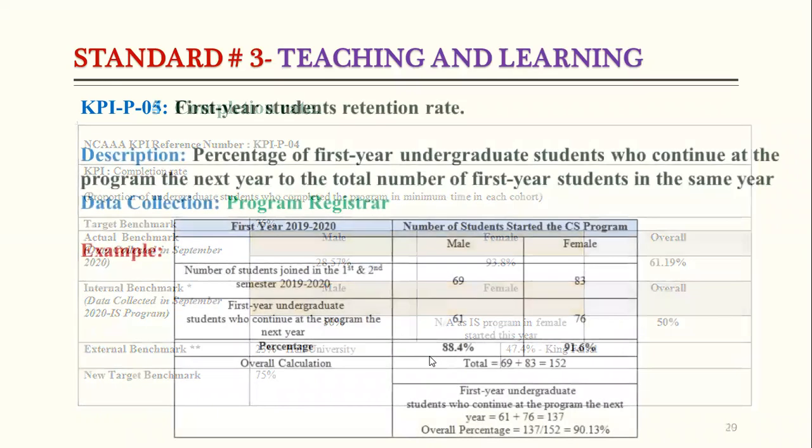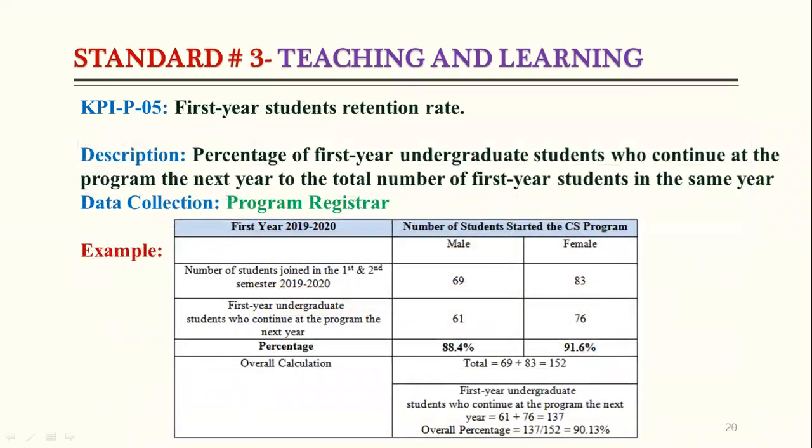So now we will move to KPI number 5, the first year student retention rate. Here we have to calculate the percentage. The result will be the percentage of first year undergraduate students who continue in the program next year to the total number of first year students in the same year, because sometimes a student registers in first year and in second year does not continue the course and changes college. So we need to calculate this also.